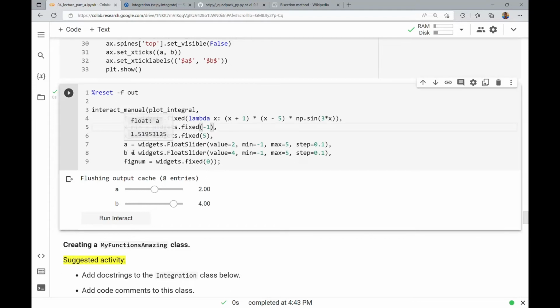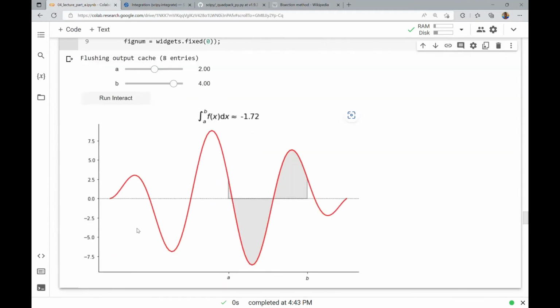But I'm going to allow the limits of integration to change. That's what the a and b are for. And then I'm just fixing the figure number so I don't create new figures every time I run interact. So now when I run interact, I say, okay, here's my function, right? It has kind of an interesting looking feature to it. And when you look at this, you'd say, oh, the area under the x-axis seems to be more, if you look at the shaded gray area, there seems to be more of the shaded gray area below the x-axis than above the x-axis. And you see, oh yeah, the integral is negative in that case, because there's more negative area.